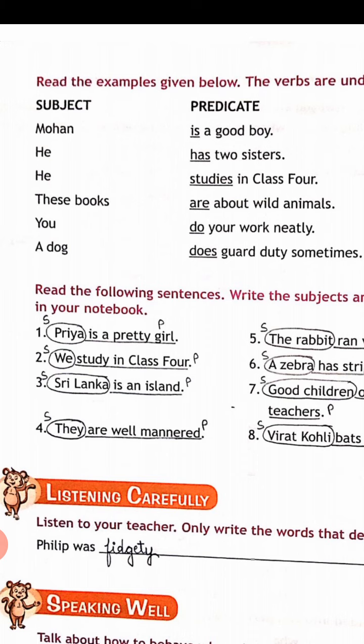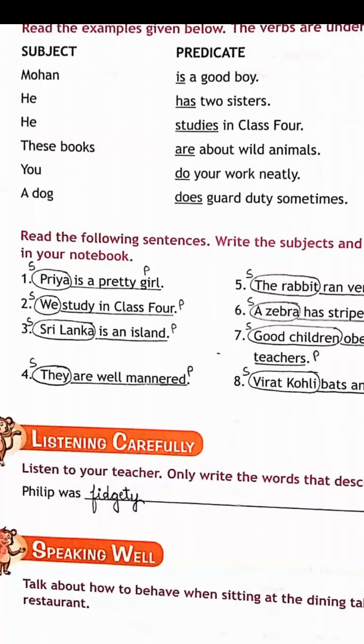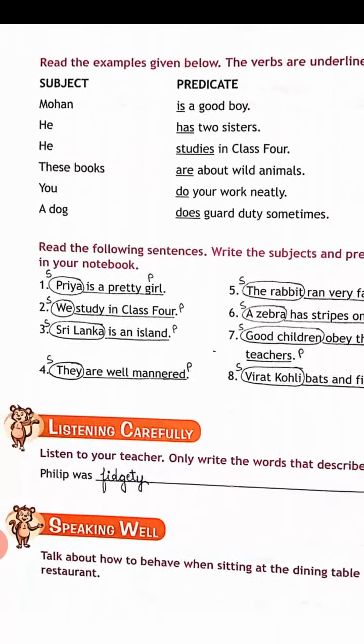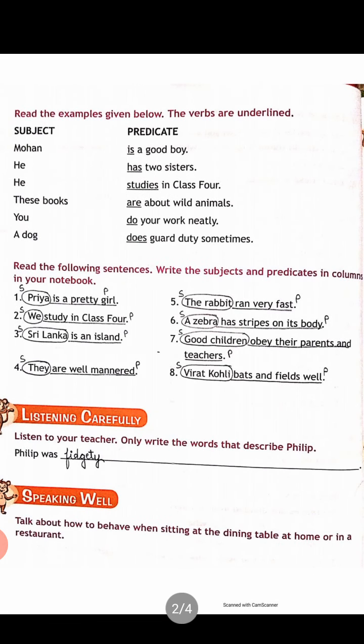Now these books is a subject, are about wild animals. Are is a verb and the rest, about wild animals, is a predicate. You is a subject, do your work neatly is a predicate. A dog is a subject, does guard duty sometimes is a predicate. Now come to your exercise. Read the following sentences, write the subject and predicates in columns in your notebook.